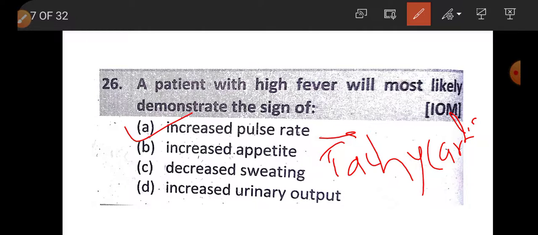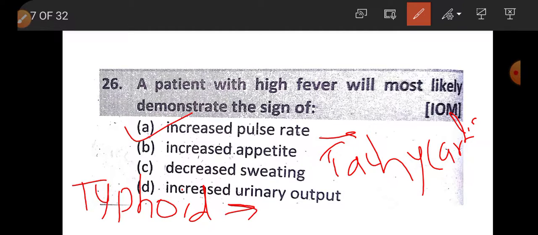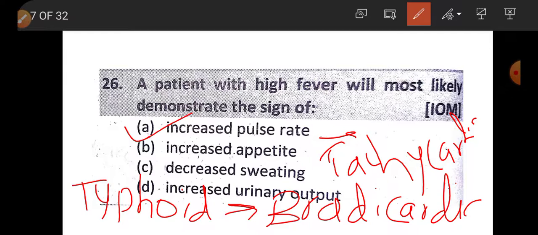But there is decrease in heart rate in typhoid, which is called relative bradycardia. A patient with high fever will most likely demonstrate the sign of increased pulse rate called tachycardia, that is heart rate greater than 80. But in typhoid there is an exception where the patient shows a relative bradycardia, this decrease in heart rate.